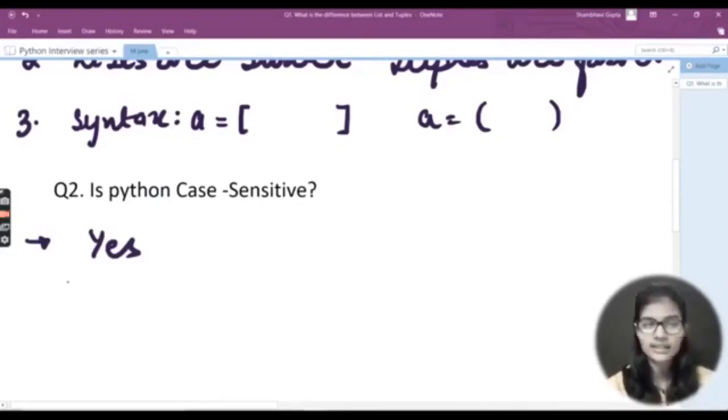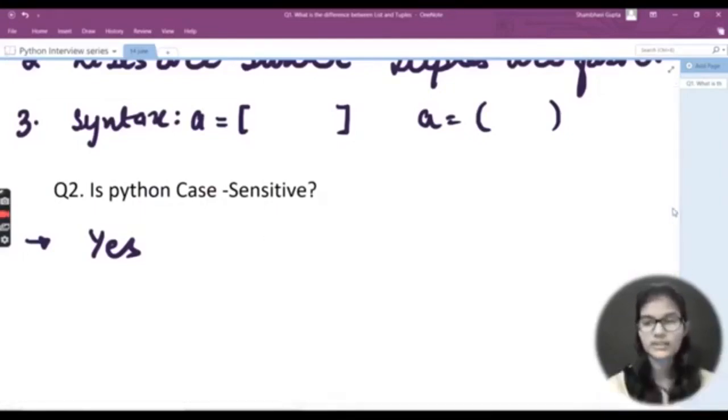Other than this, let's take another example. Let's say you are using the print statement. In that print statement the p is small, but if you make that P capital, this will be a case sensitive language, because the things are declared a particular way, you just need to write that particular thing only. You cannot change anything in that, right? If you miss a colon also, then it gives you an error, right? That is what specifies that yes, Python is a case sensitive language, right?